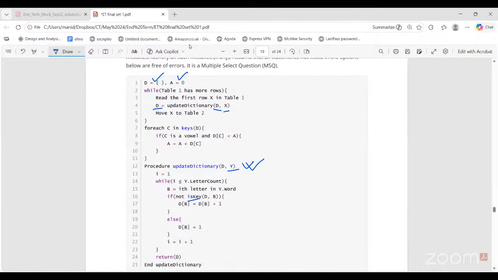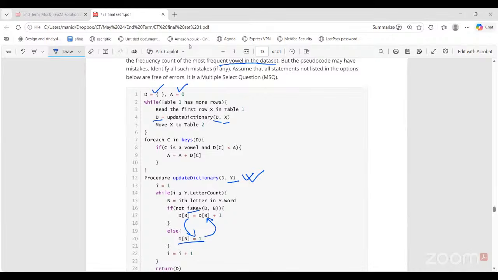That means this line should come here and this line should come here. If it is already a key, then you increment the frequency, right? But if it is the first time you're creating a key, you should assign a value, not add the value. If it was if is key D, B, then it would be included. If is key, then it is correct. Yes. So line 16, line 17, these are wrong lines, right? If 16 is correct, then line 17 is wrong. If we are working with not of is key, then line 17 becomes wrong.